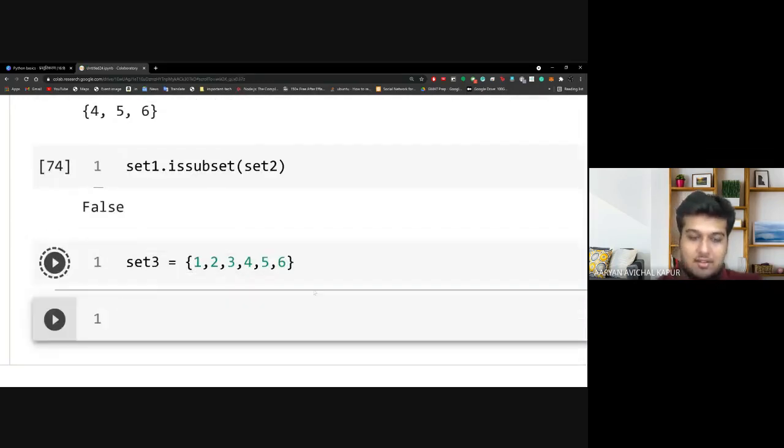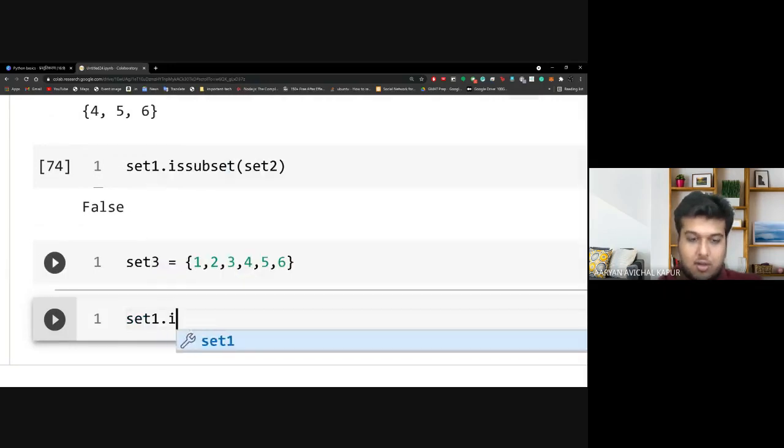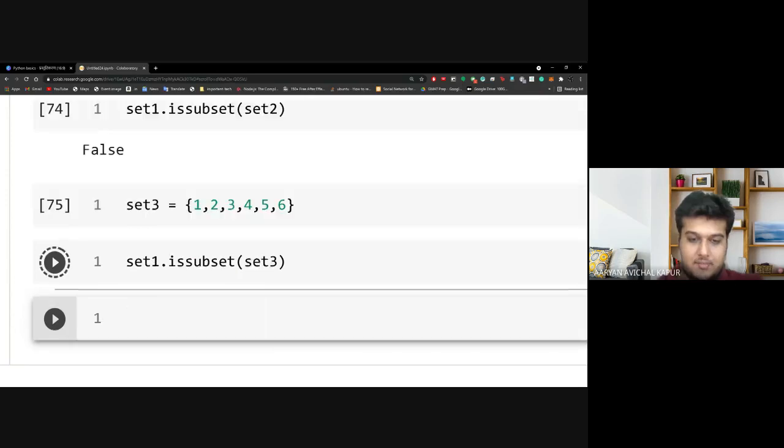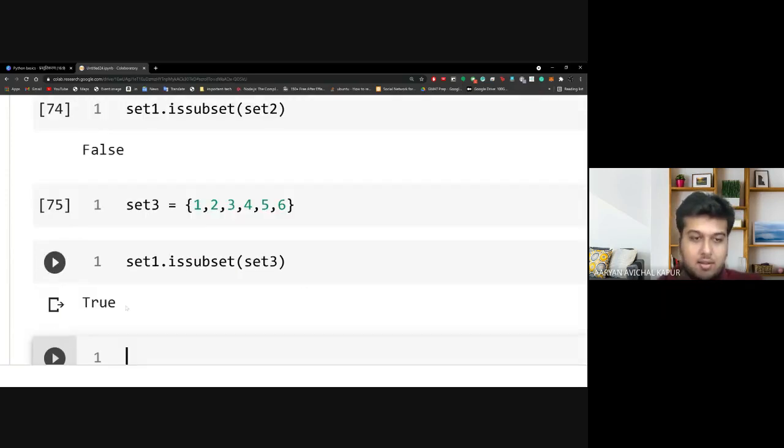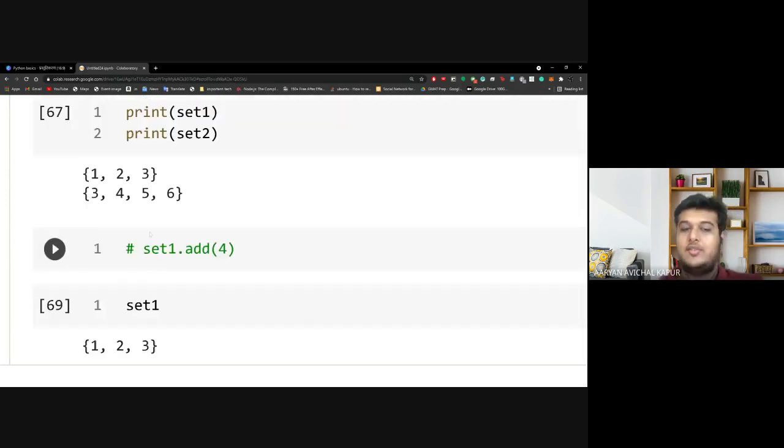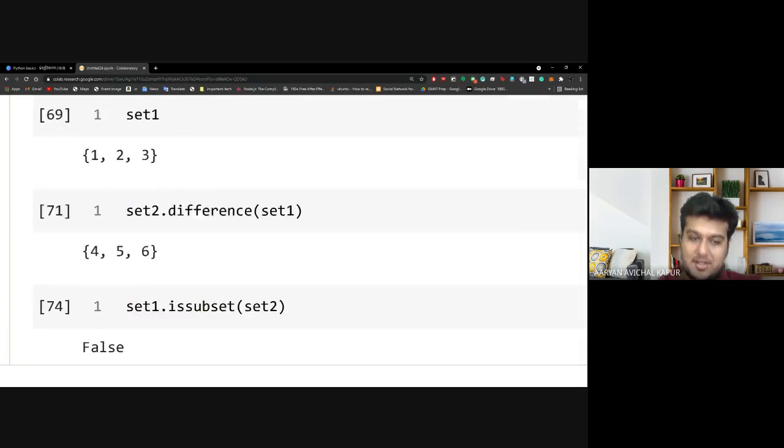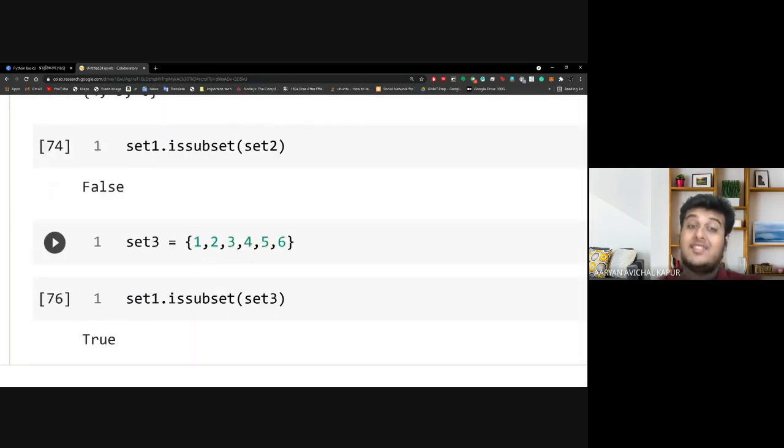So now let us do set one dot is subset of set 3. It is true, because subset means all values of set 1 have to be present in set 3. You can see 1, 2 and 3 in set 1, and in set 3 we can very clearly see that 1, 2 and 3 are present. That is why set 1 is a subset of set 3.